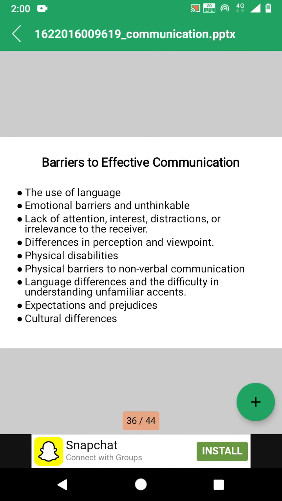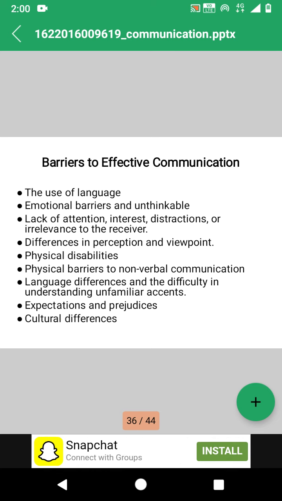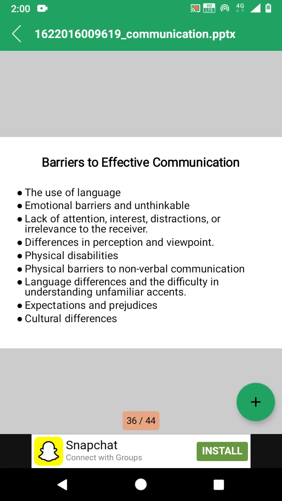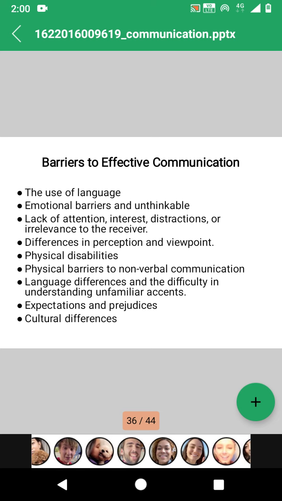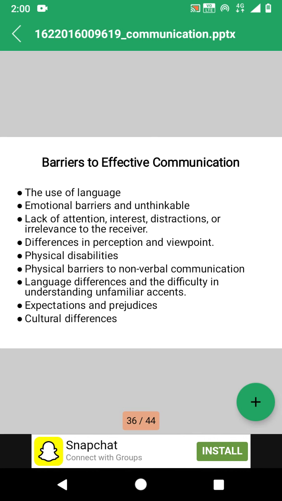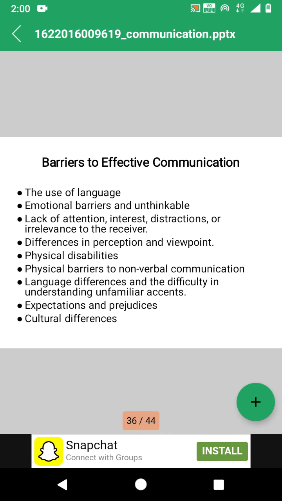Next one is cultural differences. Culture also plays a very important role. We can say some community cultures may differ from other communities, for example Christian culture, Hindu culture and Muslim culture. Their practices are different, so these also create barriers in communication. These are some common barriers.